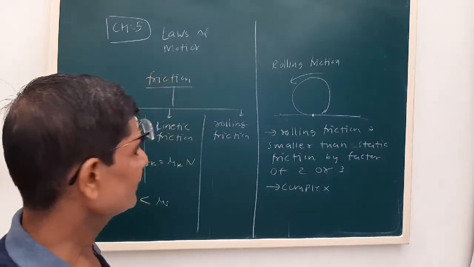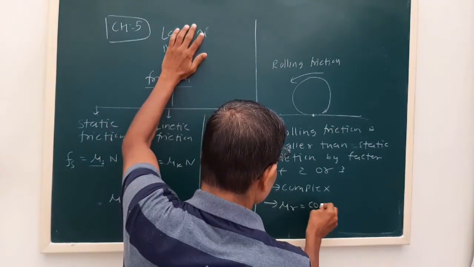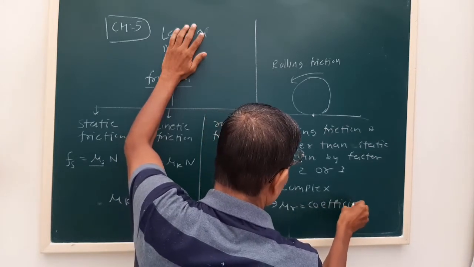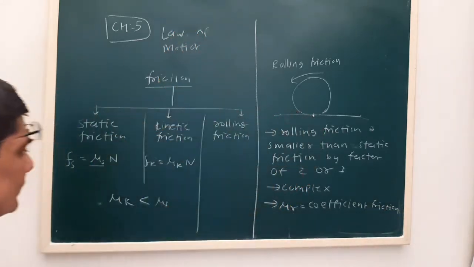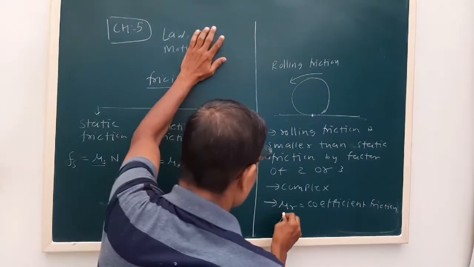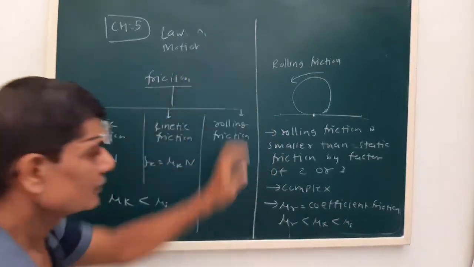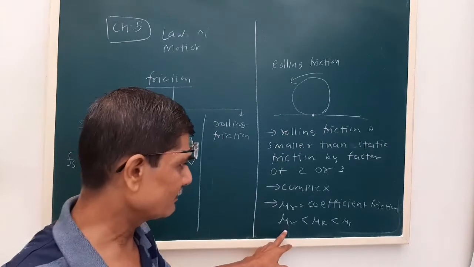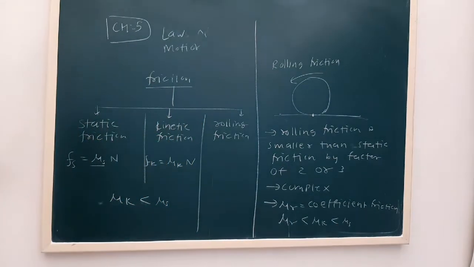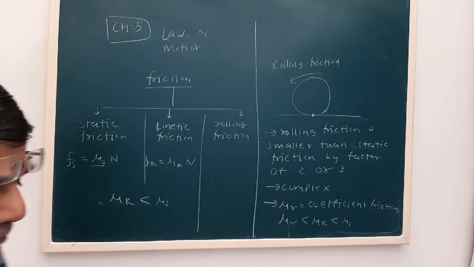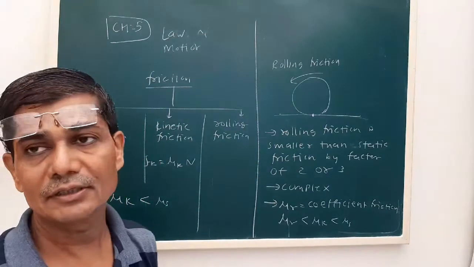But the coefficient of rolling friction mu r is even smaller than mu k, so we can write mu r is less than mu k is less than mu s. So this is all about the rolling friction, which comes into action when one surface rolls over the other surface.